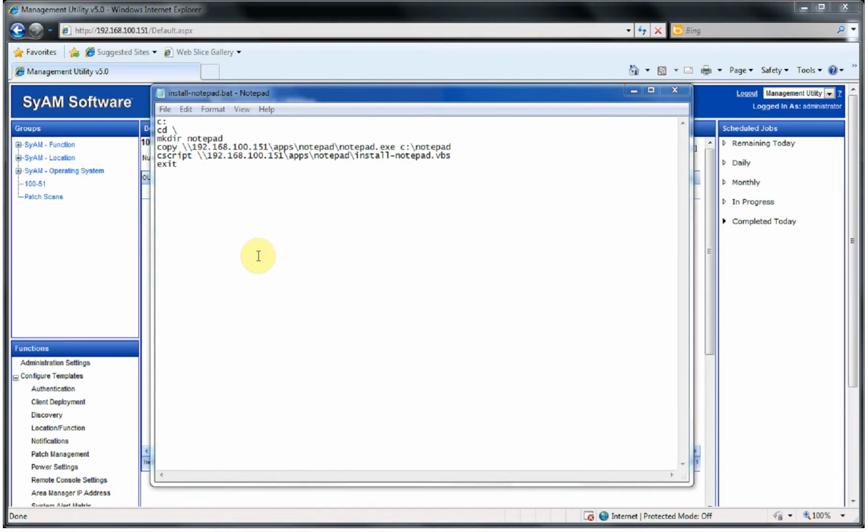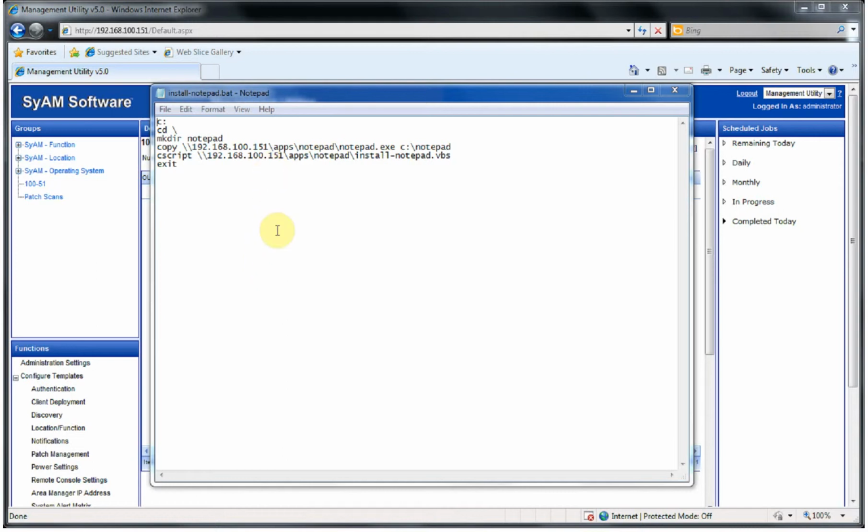We also use a Windows batch file that creates the directory on the client machine where we want to put the executable. Then it copies the executable from the network share to the local machine and then uses cscript to run the Visual Basic script that makes the desktop icon.